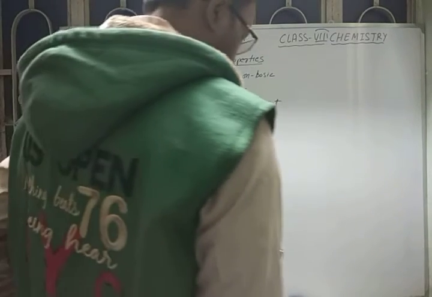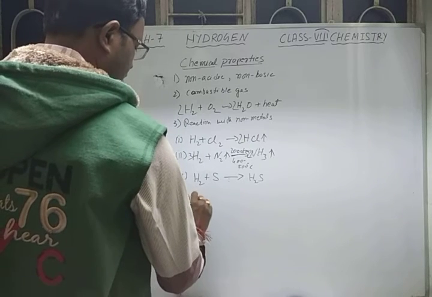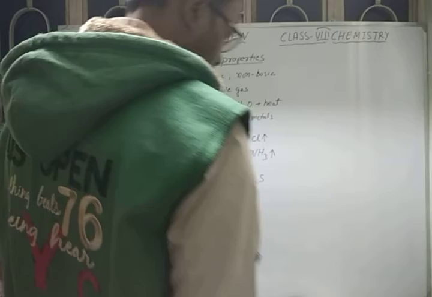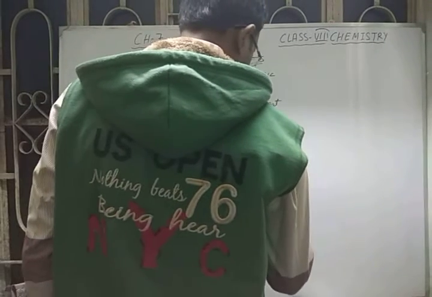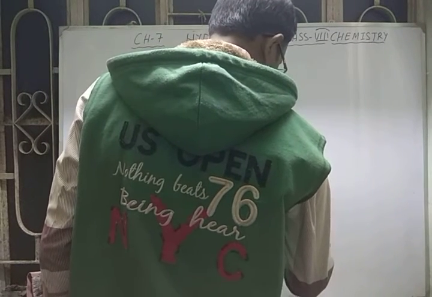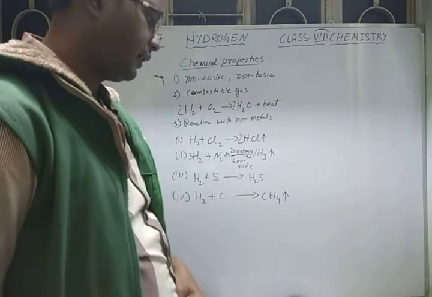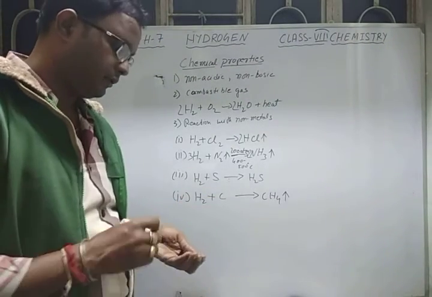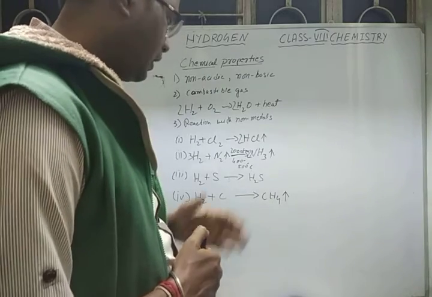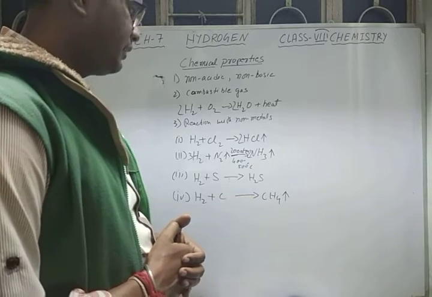Next is the reaction of hydrogen with carbon. Fourth reaction is the reaction of hydrogen with carbon. When hydrogen comes in contact with carbon, it gives methane, which is also called marsh gas. It is an organic compound, the first type of hydrocarbon, methane gas.